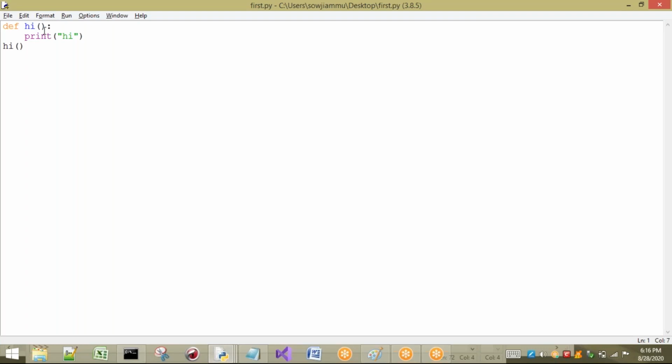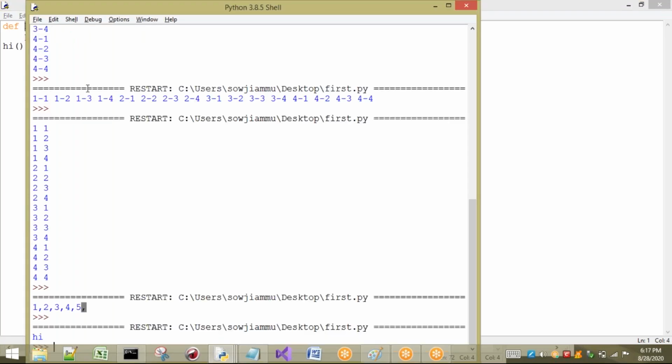So an identifier is nothing but the name of anything. Here, this is the name of a function. Can I call this one an identifier? Yes, it is an identifier. Okay, this is one example.